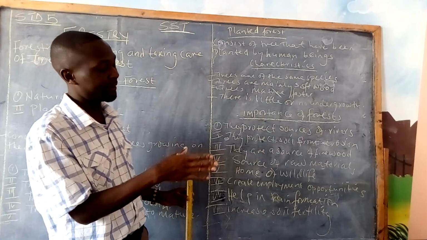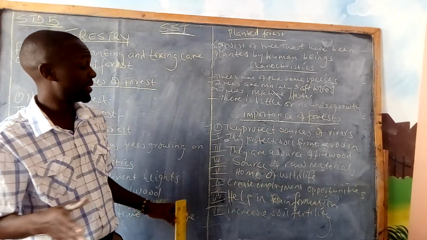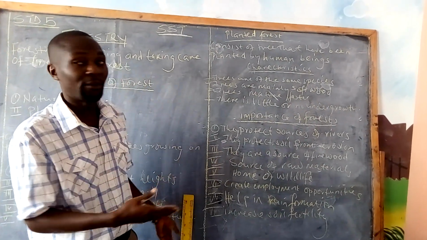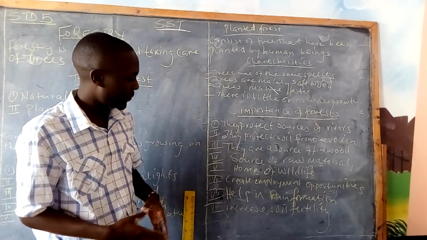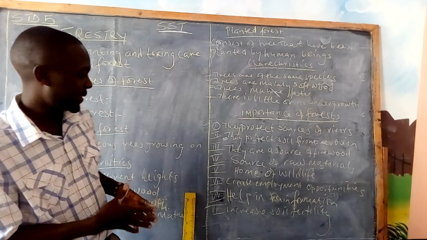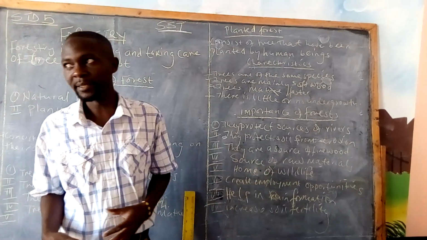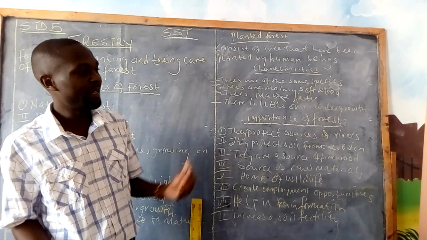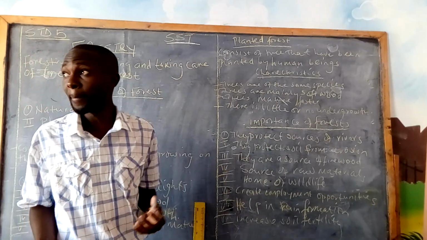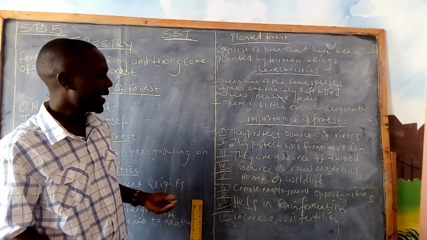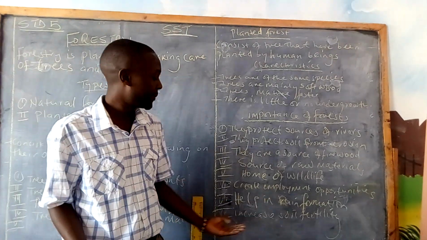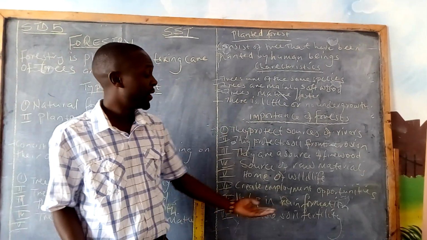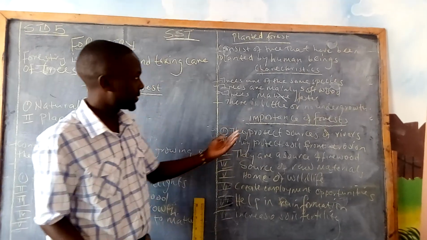Then it helps in rain formation. The areas that have forest receive high rainfall compared to areas that have no forest. Another important is that it increases soil fertility. When the leaves from these trees fall, they decay and form humus, and that is how the forest increases soil fertility.